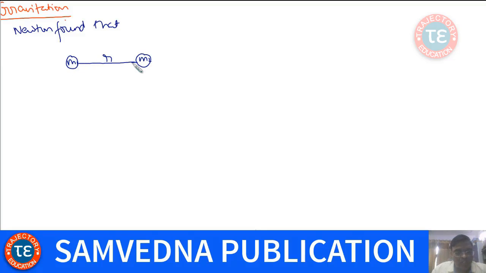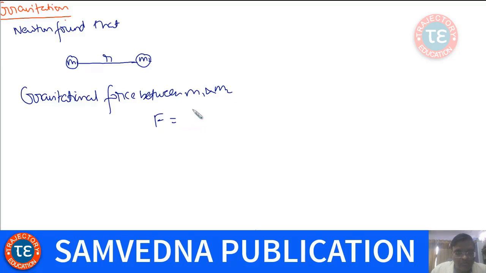Two bodies having masses m1 and m2 and separated by a distance r exert force on each other, and we call it gravitational force. The gravitational force between m1 and m2 is given by F equals to,